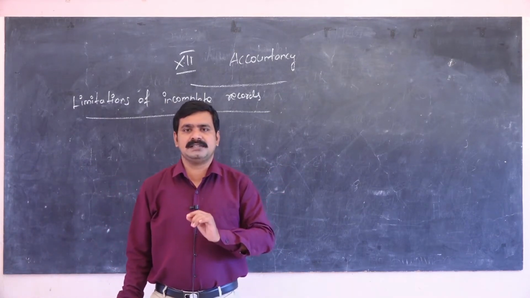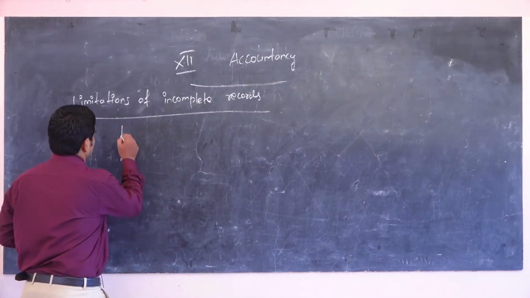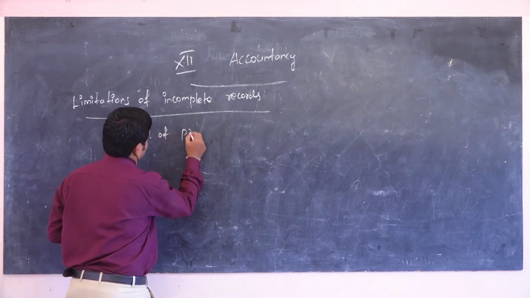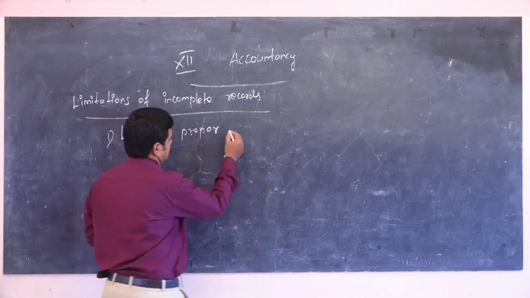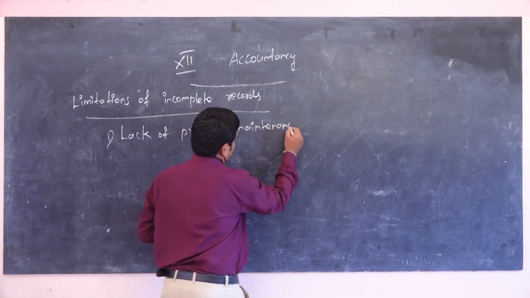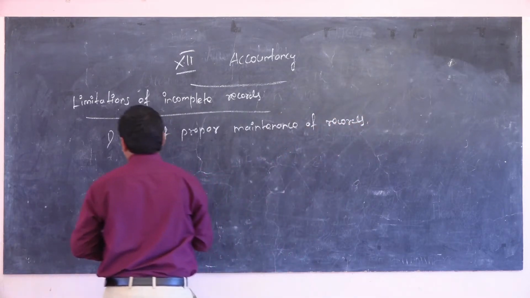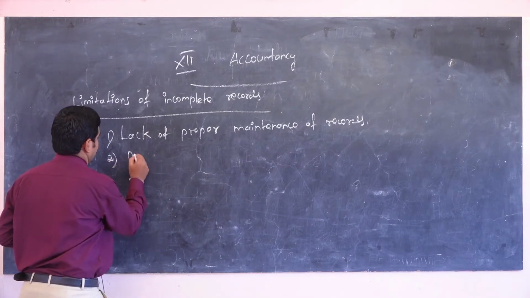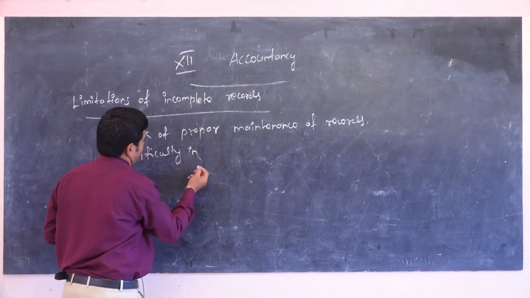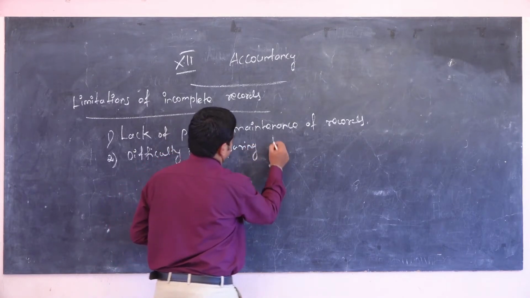The first limitation of incomplete records is lack of proper maintenance of records. The second one is difficulty in preparing trial balance.